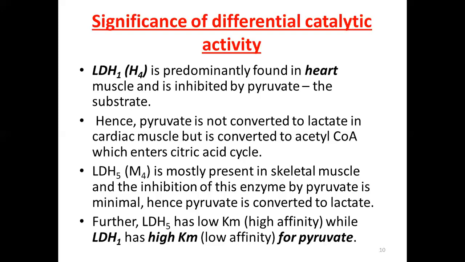And therefore LDH5 has a low Km value, or high affinity, while LDH1 has a high Km value, or we can say a low affinity for pyruvate. Therefore, when LDH5 has the high affinity for pyruvate, it will convert it into lactate, and LDH1 has the low affinity, and therefore this pyruvate gets converted into acetyl CoA.